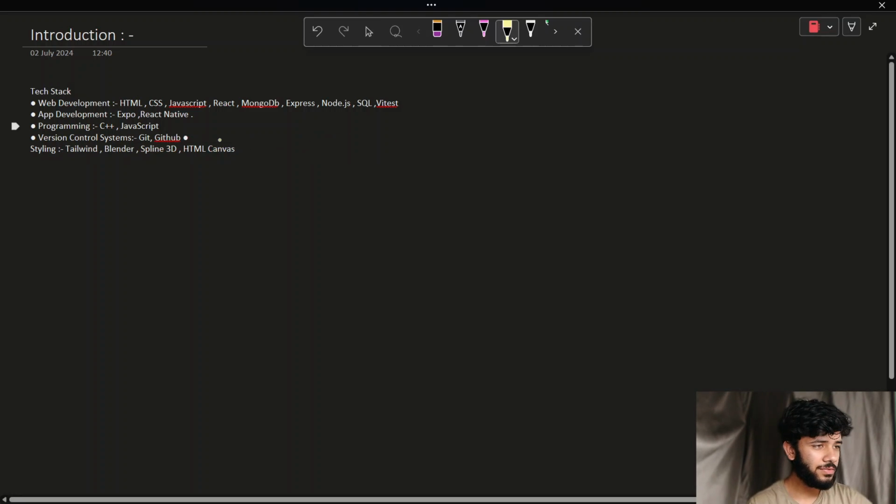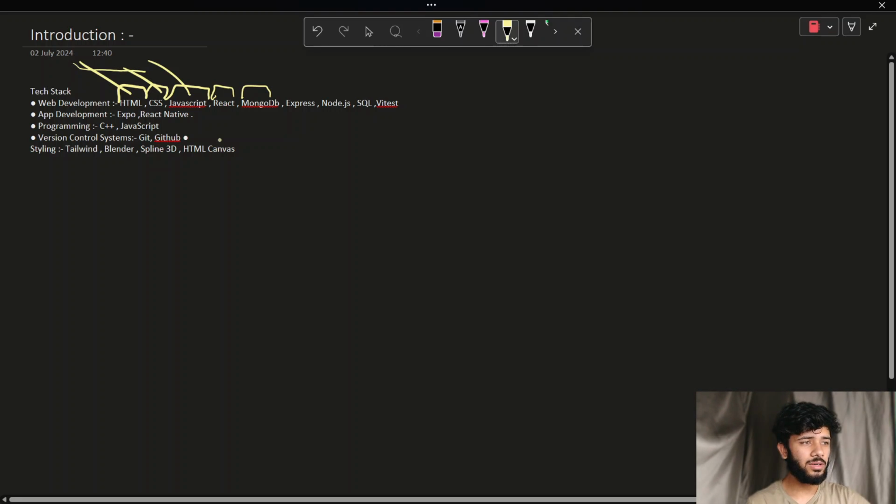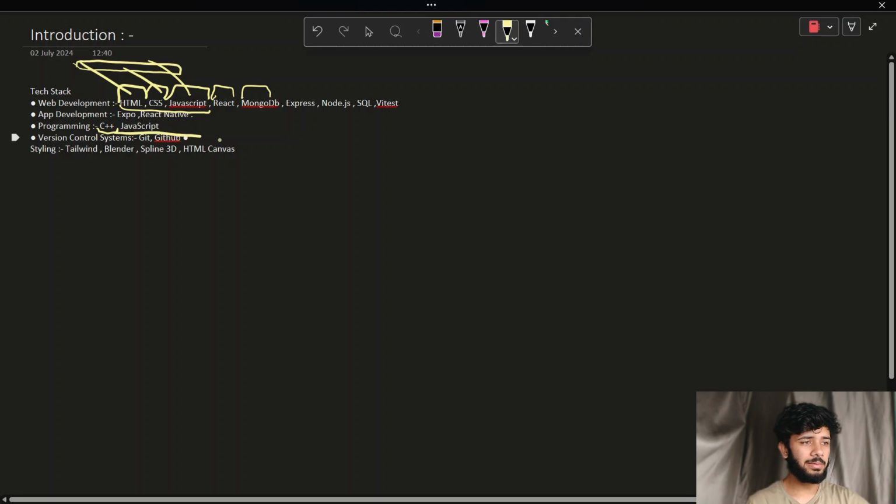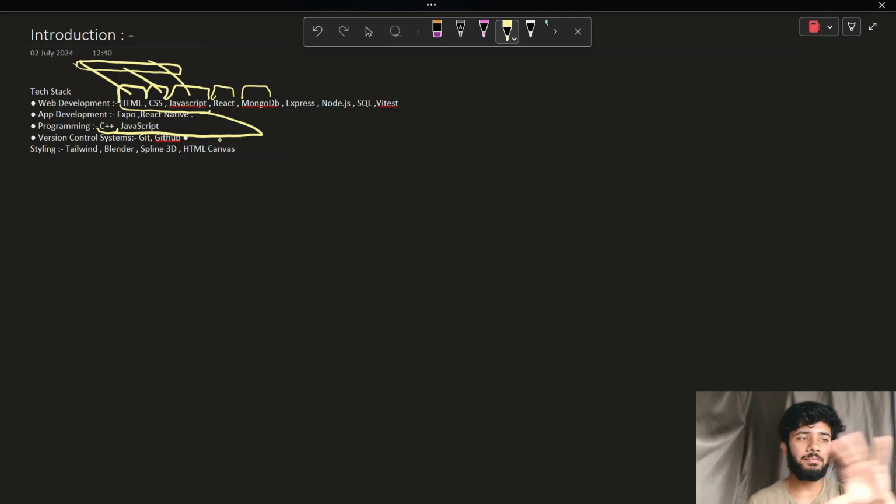Now let's get started. So first one is the web development. In web development, I have done HTML, CSS, JavaScript, React, MongoDB, etc. Firstly, I started my journey with learning about HTML. CSS was the second thing, JavaScript, third thing for sure. Most of you might know about all three of them or have basic knowledge about them. I also started with these only. Along with that, I have done side by side CPP programming language. These are the things which I've done at my beginner level or basic level.